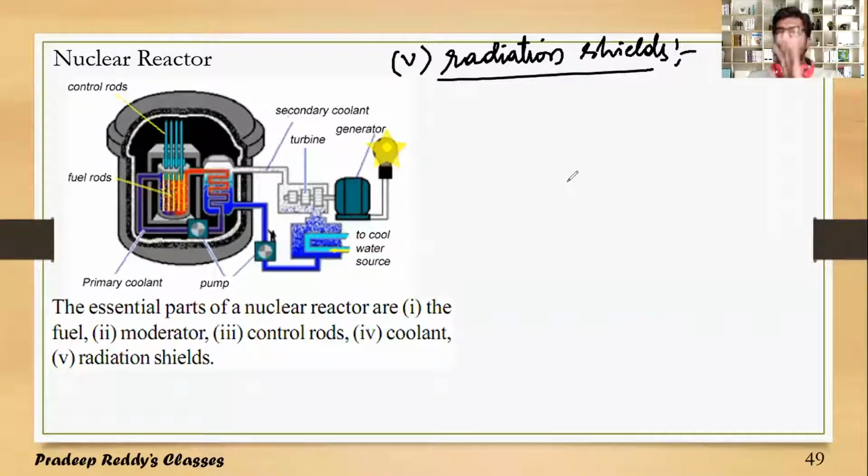As we know, in the fission reaction we have alpha rays, beta rays and gamma rays. These are radioactive rays.